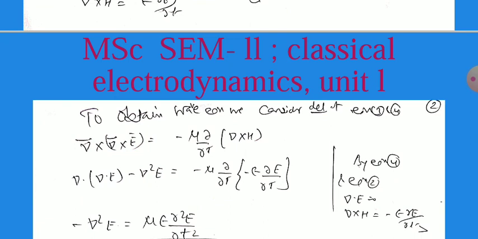To obtain the wave equations, we use the third and fourth equations, which are called the curl equations. That means we take the curl of both curl equations.